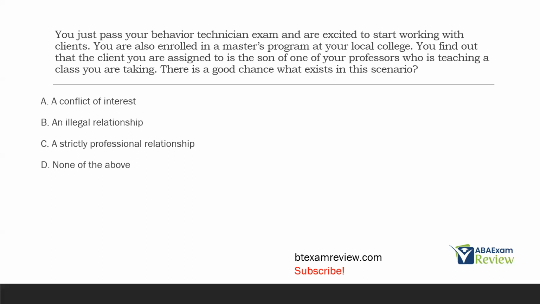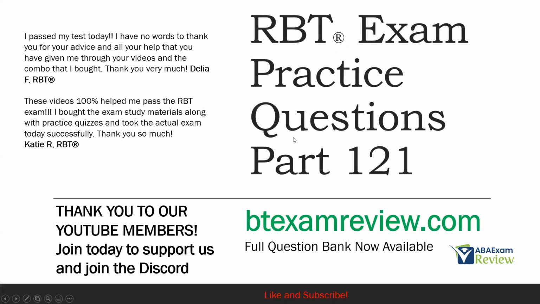B, an illegal relationship. It's not necessarily illegal. It's unethical, most likely, but it's not illegal. And then C, a strictly professional relationship. We would hope, but again, a good chance of conflict of interest. If it doesn't exist now, there's a good chance in the future it will arise. So to avoid it, you should not take this case. There's a good chance what exists in this scenario when you're working with the son of one of your professors? A conflict of interest.